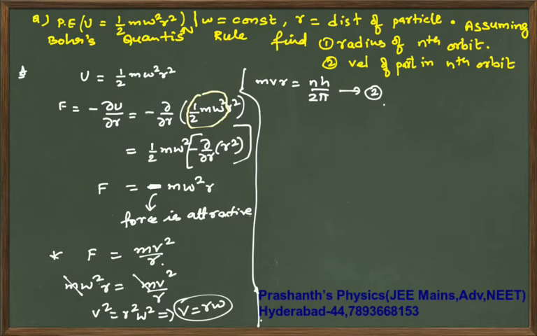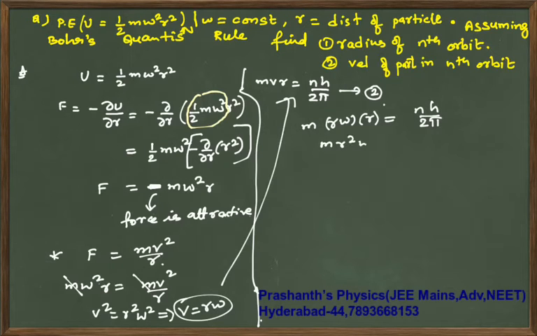Keep this expression aside. Now what is it we need? We need r. So in place of v, I will substitute this r omega into this equation. So that will give me m times r omega into r is equal to nh by 2 pi. So that will give you m r square omega is nh by 2 pi. So r square is nh by 2 pi m omega.